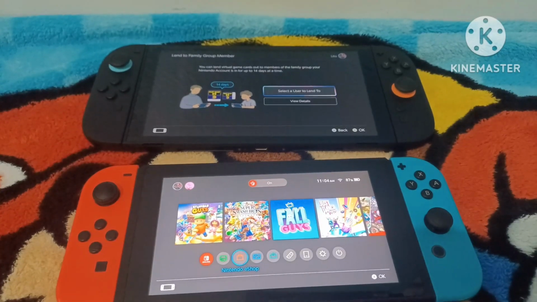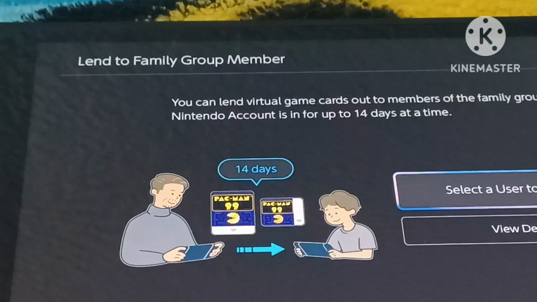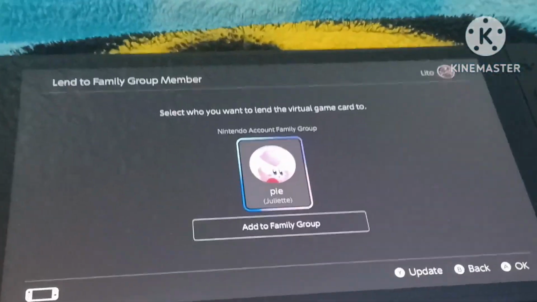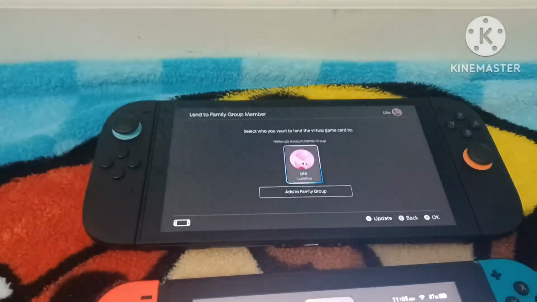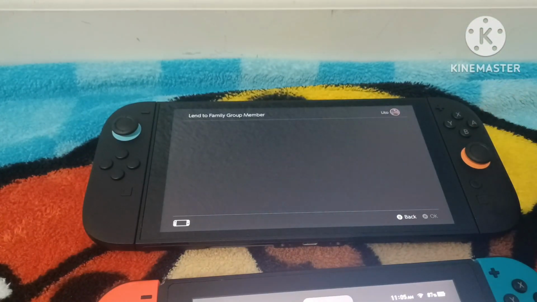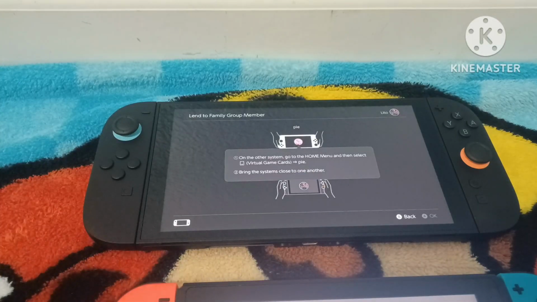Now here's the most important part. It says you can lend virtual game cards to the family group on your Nintendo account, and you can give it to them for 14 days. Then you press select a user to send to, and there is my sister. So let's pretend that this is her account. I'm gonna click on her. It says load your virtual game card, and okay, and then it's gonna show you a step-by-step.